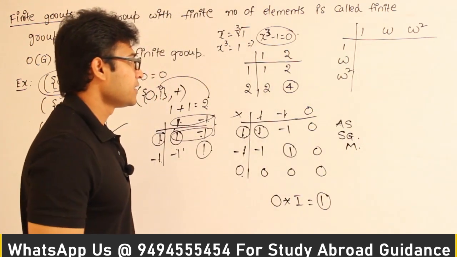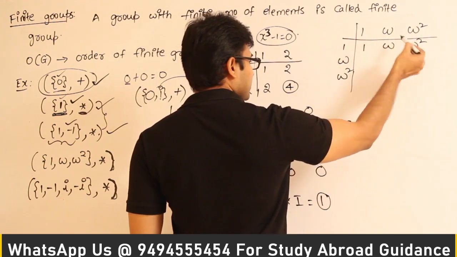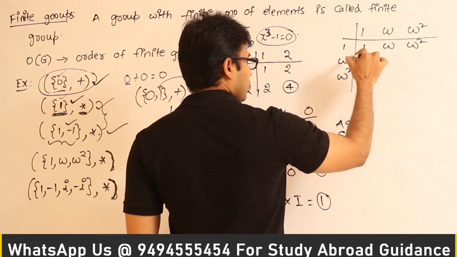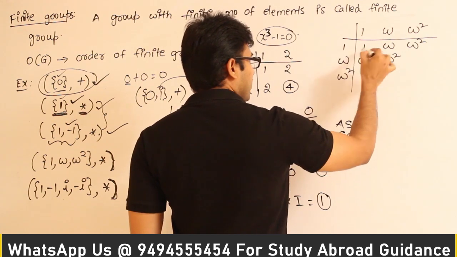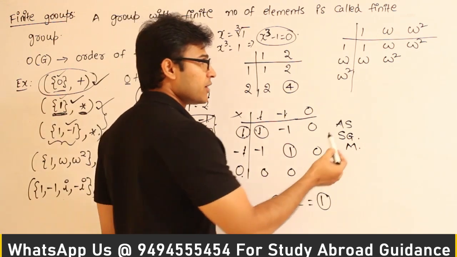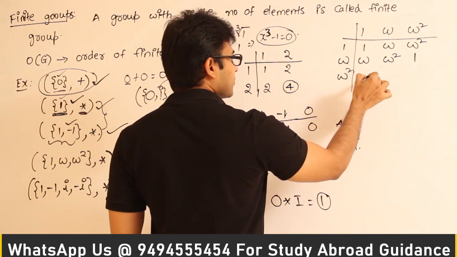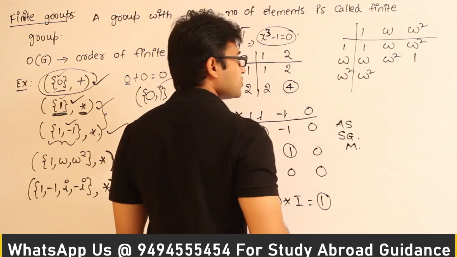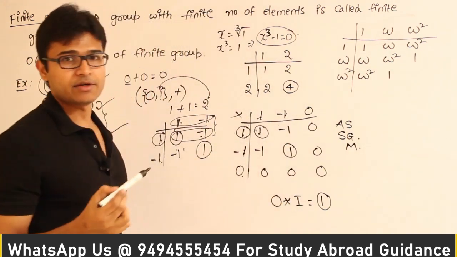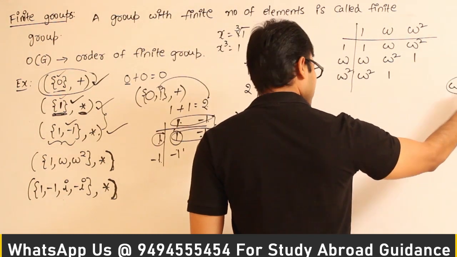Now see this one, 1, omega and omega square. Now if you try to multiply them, what do we get? Here I get 1, omega, omega square, because I am multiplying with 1, and if you multiply with omega, I am going to get omega into 1 is omega, omega into omega is omega square, and omega into omega square is omega cube, and we know that omega cube is already 1, right? And what about omega square? Omega square into 1 is omega square, into omega is omega cube, and we know that omega cube is already 1. In order to solve this question, only thing that you should know is omega cube is 1. This is what you should know.